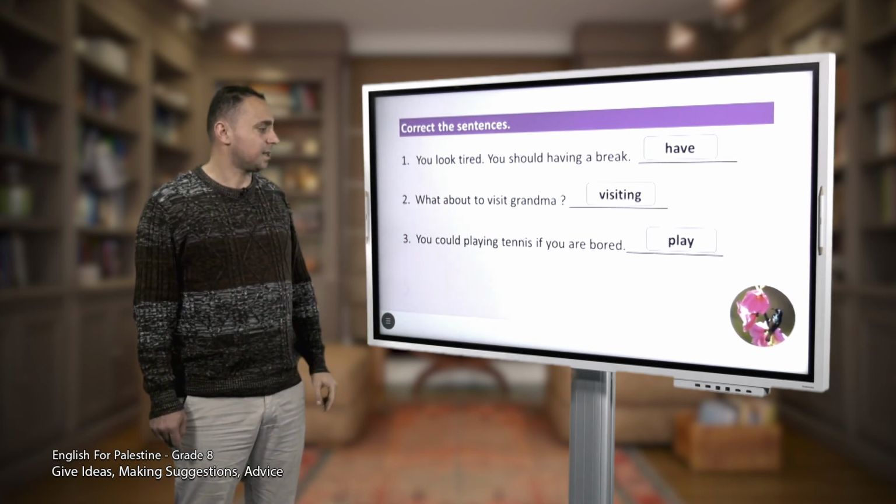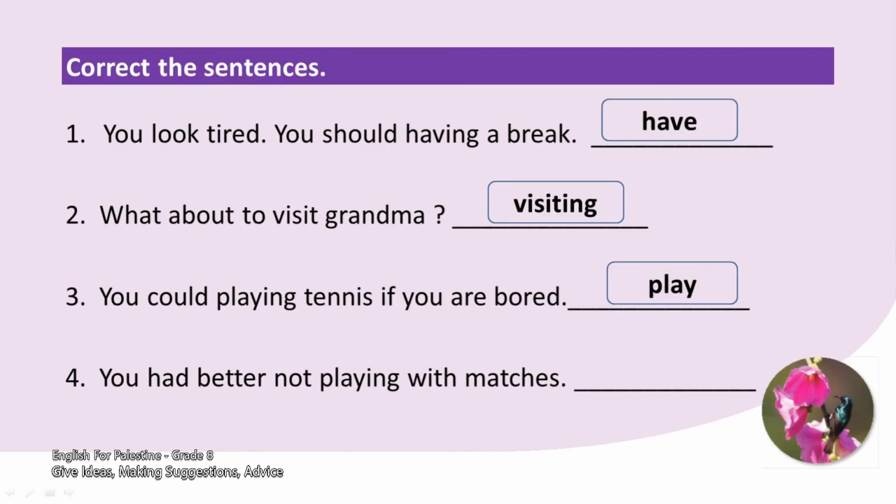Okay, the next example, you had better not playing with matches. Where is the mistake, dear students? Excellent, the mistake is playing. What should we say? Excellent, we should say play, not playing. Why? Because had better should be followed by the infinitive form of the verb.